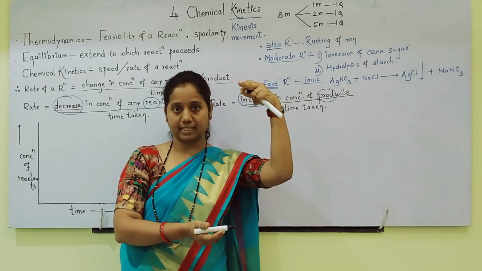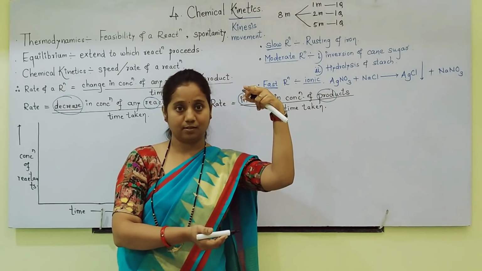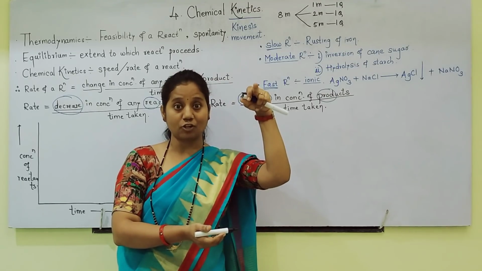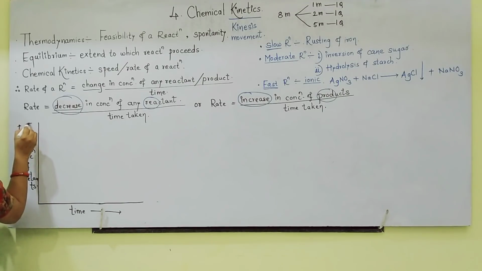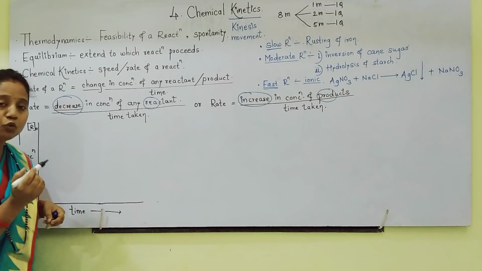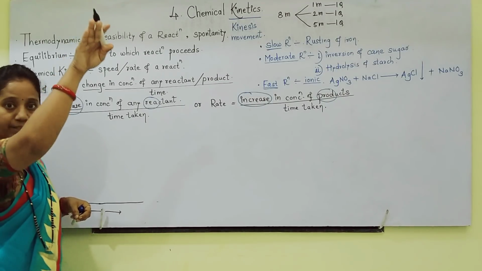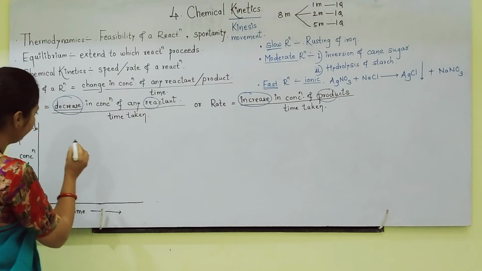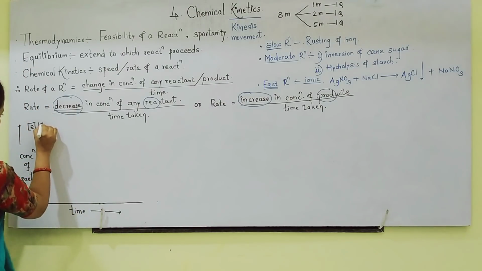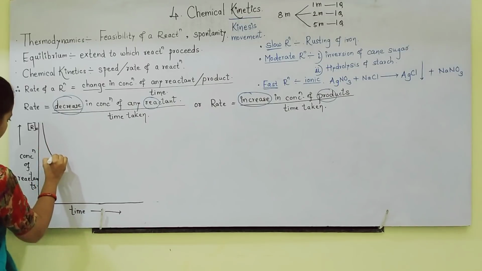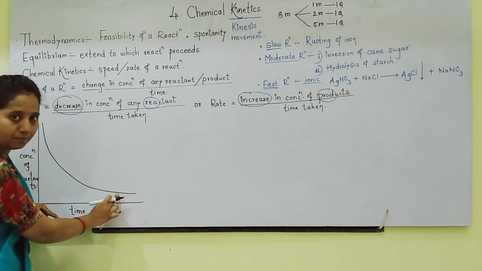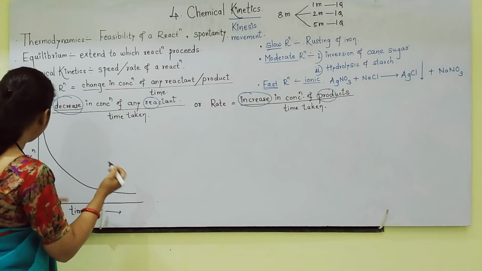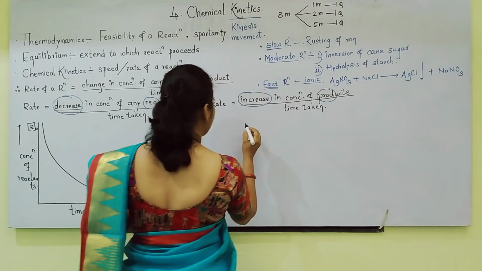Initial concentration of reactant is called R naught. So here I will write R naught. How to plot the graph? Reactant always goes on decreasing, so the graph will be like this. Then at equilibrium it will become stable. If I want to plot the graph for two reactions, I will plot.